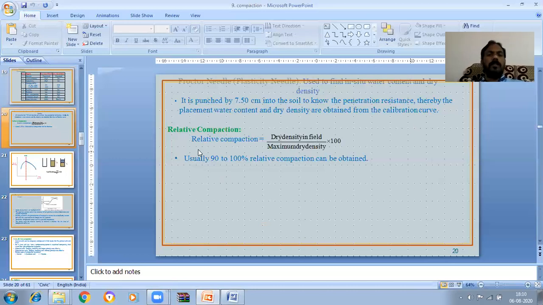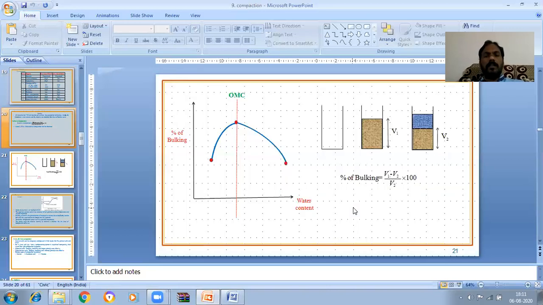Now relative compaction is another important word. Relative compaction is equal to the dry density in the field divided by the maximum dry density determined in the laboratory, into 100. It is the ratio between the dry density in the field and the maximum dry density in the laboratory, into 100. Usually 90 to 100% relative compaction can be obtained.